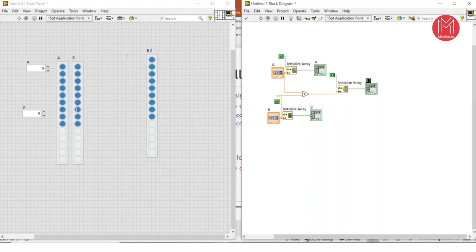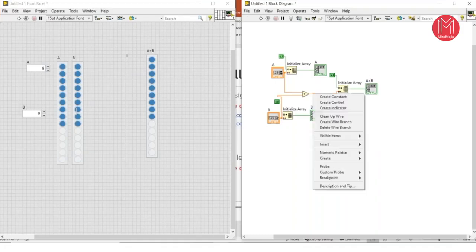So here it will be A plus B, and the output will be here, an indicator, and the name will be A.